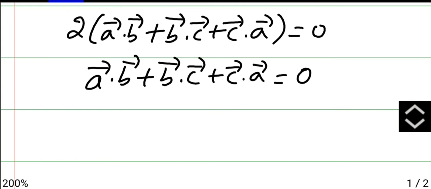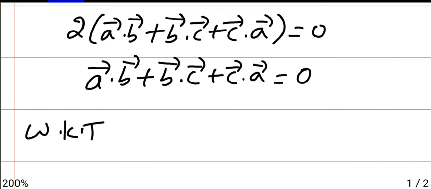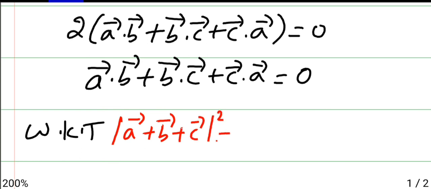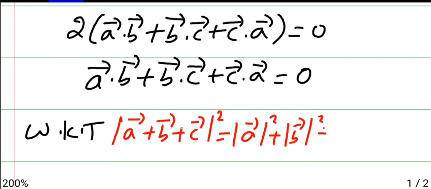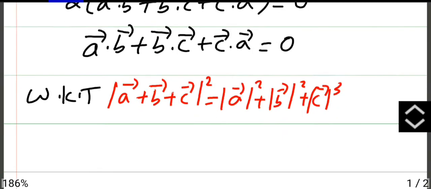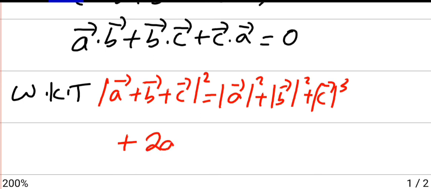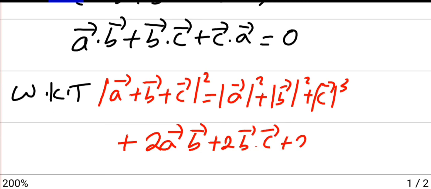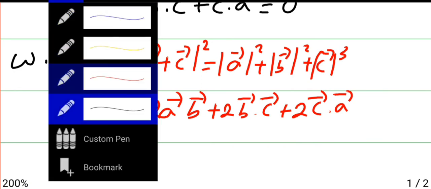Now we know the formula. We know that mod of A vector plus B vector plus C vector, a plus b plus c whole square, formula is a square plus b square plus c square plus 2ab plus 2bc plus 2ca. Now substitute the values they have already given you.